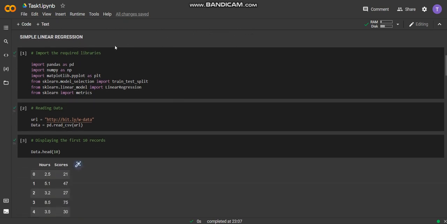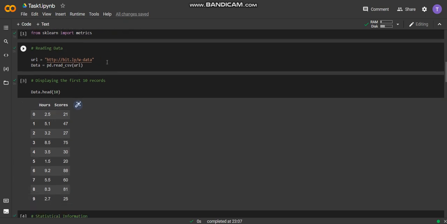So the first step was to import all the required libraries. As you can see, we have imported pandas, NumPy, and matplotlib, which are the basic Python libraries. And apart from that, from scikit-learn, we have imported the train test split method, which will be useful for splitting the data into attributes and labels. Then a linear regression method that will be used for training the data, and metrics for evaluation.